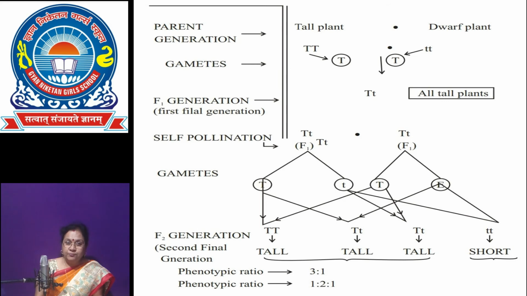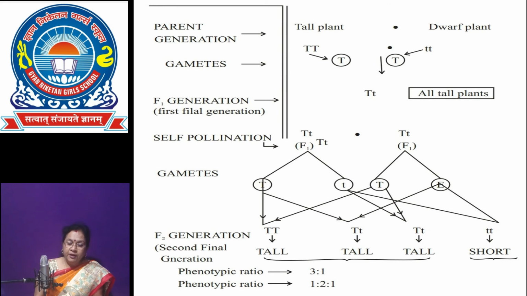In F2 generation he self-pollinated the first generation plants, and he gave the Punnett square. In that he obtained phenotypic ratio as well as percentage. Phenotypic ratio was 3:1, that is the percentage will be 75% tall plant and 25% dwarf plant he obtained.